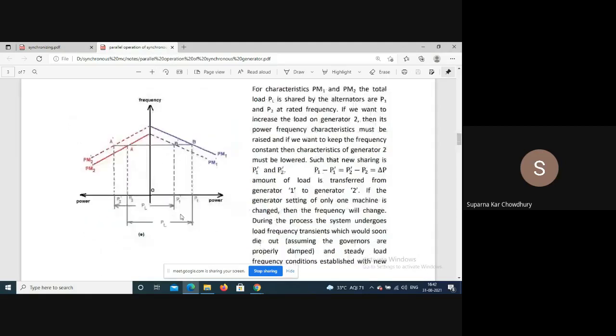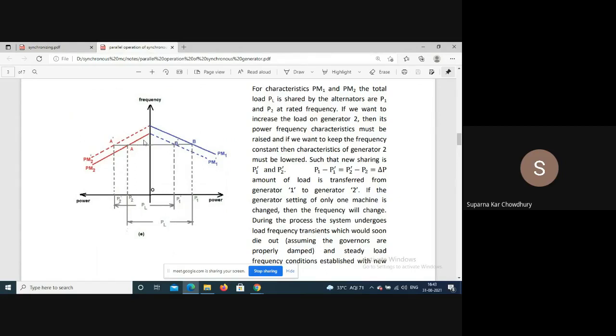Similarly, the active power is regulated by the prime mover input, which in turn is regulated by the throttles of the turbines, and those are regulated by the governors, which have linear characteristics.